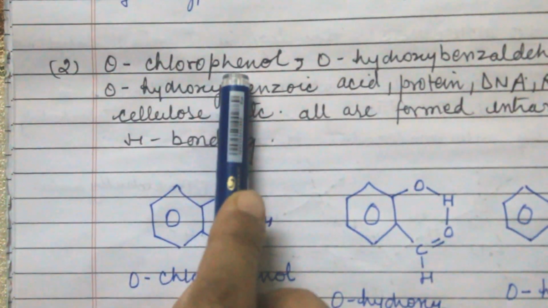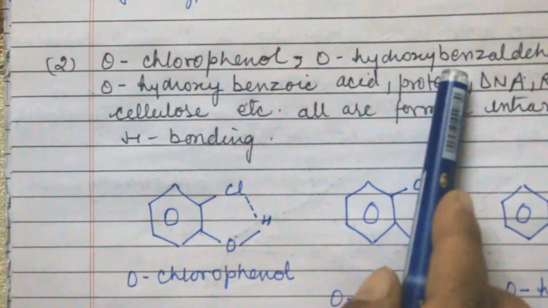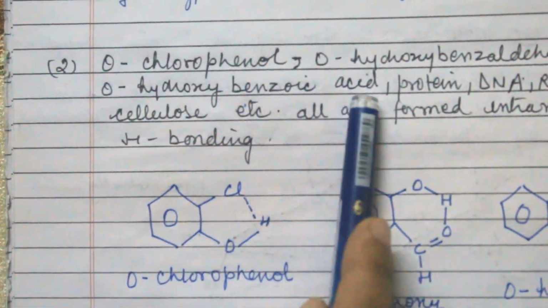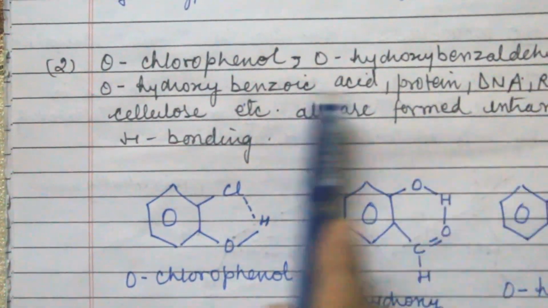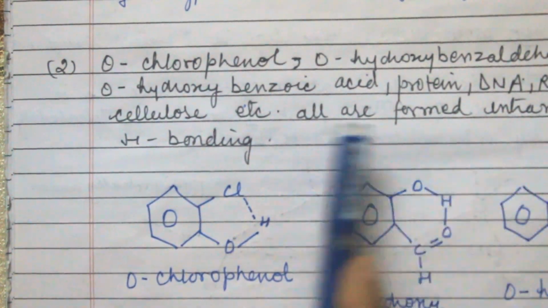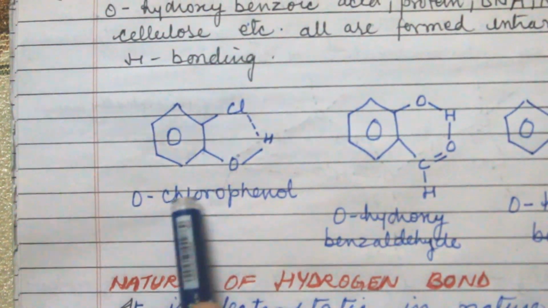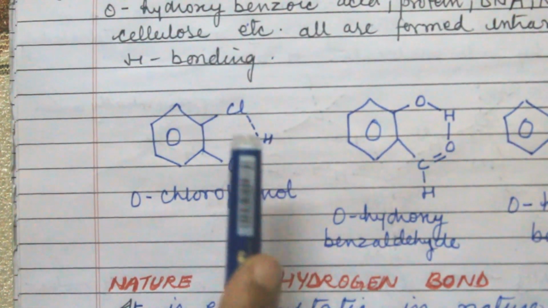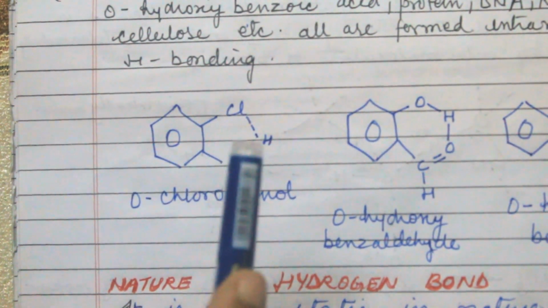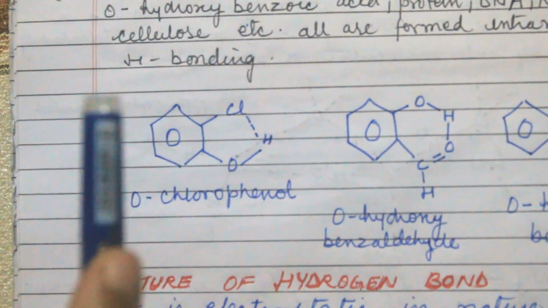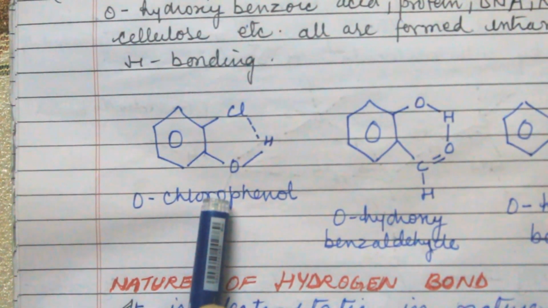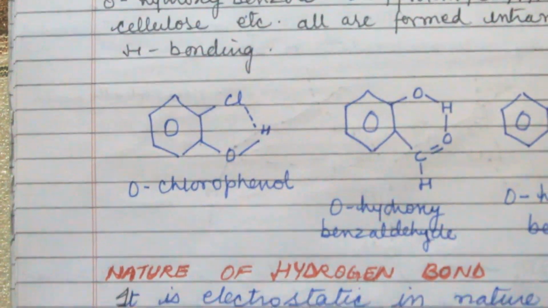Now ortho-chlorophenol, ortho-hydroxybenzaldehyde, ortho-hydroxybenzoic acid, protein, DNA, RNA, cellulose, all these types of molecules form intramolecular hydrogen bonding like this. When the two atoms depend on the same hydrogen, then this type of hydrogen bonding is known as intramolecular hydrogen bonding.